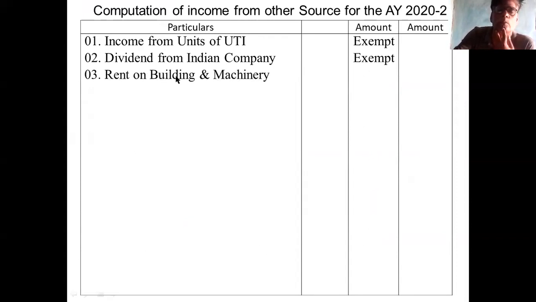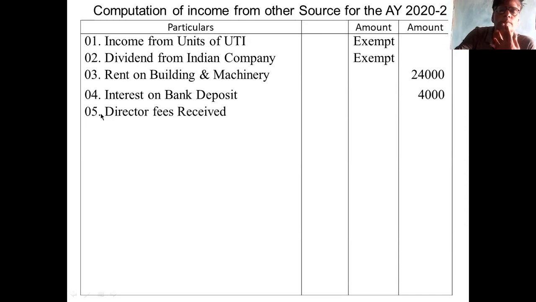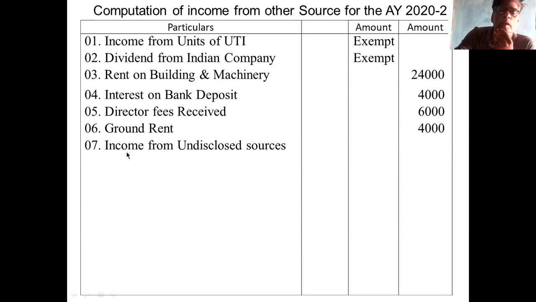Third point, rent on building and machinery. I will take this amount directly to the outer column. You may adjust one by one, no problem. Individual adjustment you make, or at the end you make the adjustment. Both are allowable, accepted. Then interest on bank deposit is 4,000. Director fee received is 6,000. Ground rent received is 4,000. Then income from undisclosed source is 9,000.